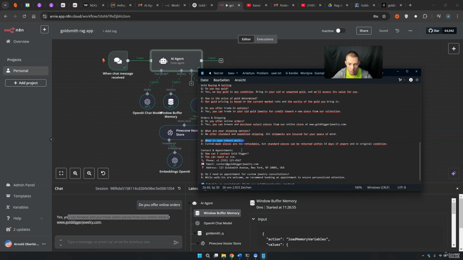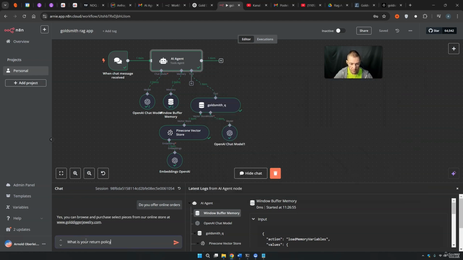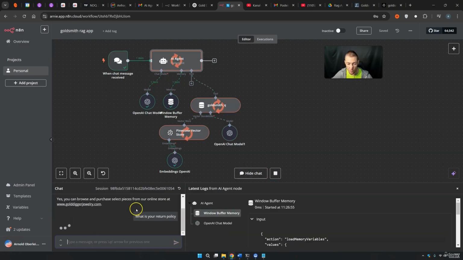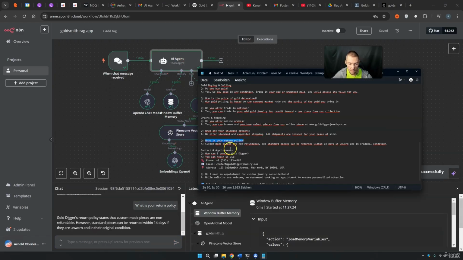What is the return policy? Let's just throw this in here, and this should work right now. My text document says custom-made pieces are non-refundable. And here you see Gold Digger's return policy states that custom-made pieces are not refundable. However, standard pieces can be refunded within 14 days if they are unworn and in their original condition. And that's basically the same answer that we get right here.